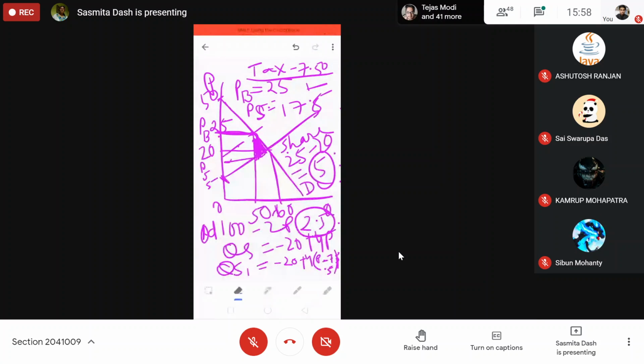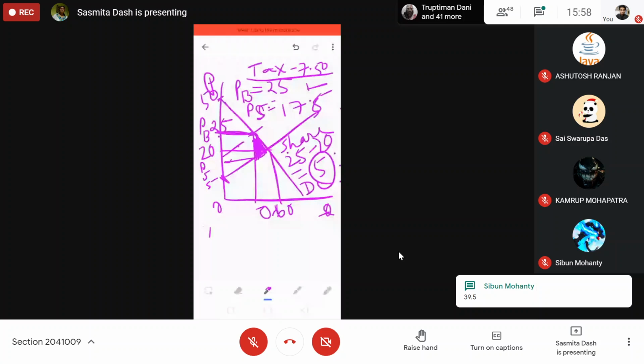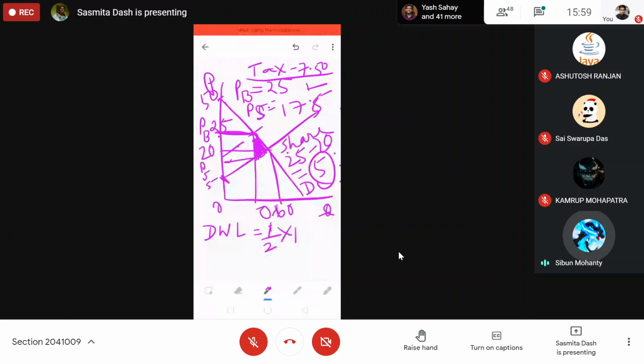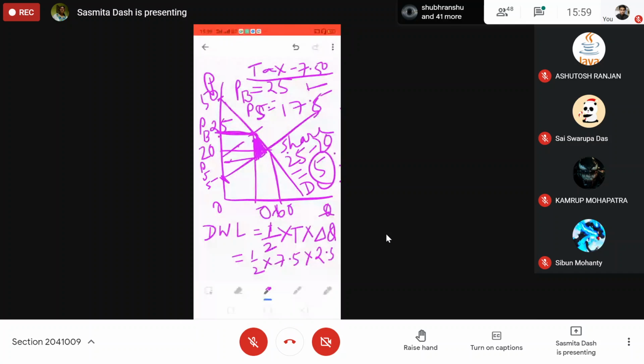DWL is equal to half into tax amount into delta Q. Tax is 7.5 and delta Q is 10.